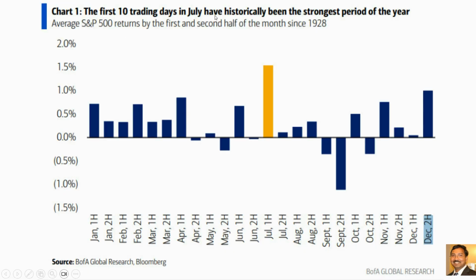And this is the seasonality chart. The first 10 trading days in July have historically been the strongest period of the year, going back to 1928. So the first half of July is seasonally very bullish. We saw that SPX and the Nasdaq both performed really well, and even last week IWM small caps performed really well.